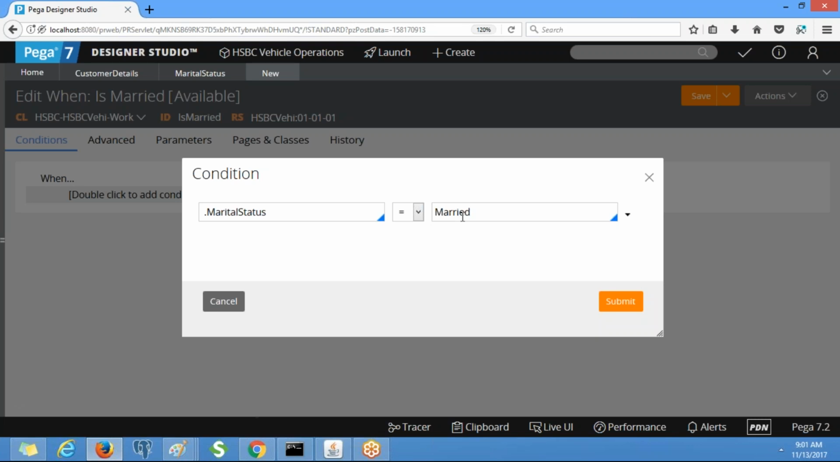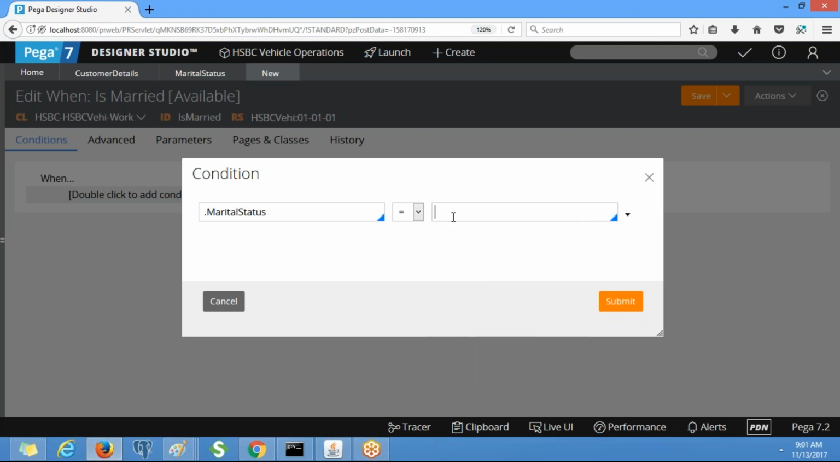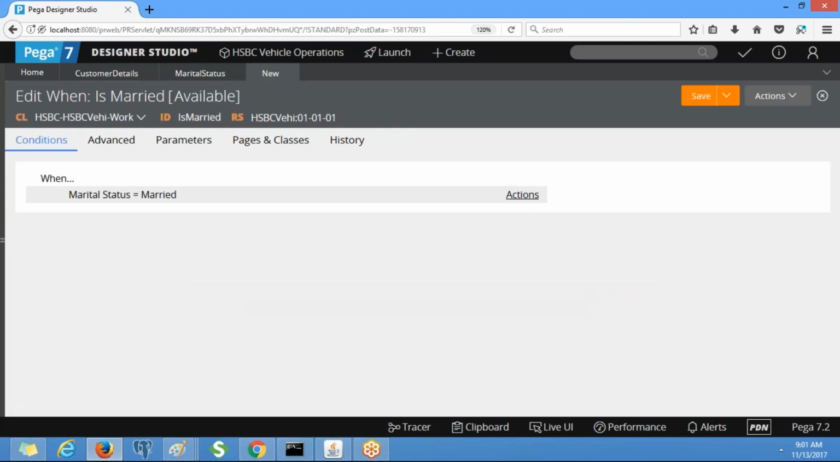Clear, right? All the values we specify in the local list will be displayed under this drop down. If it is not coming, then you simply type married, where we have given this value in the local list. Now click on submit, click on save. Done.